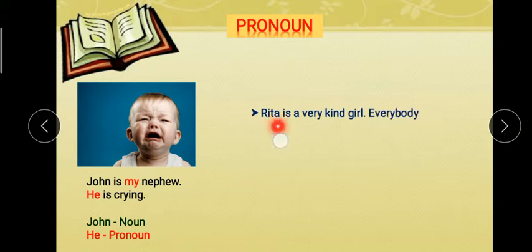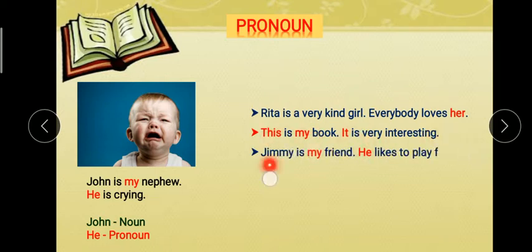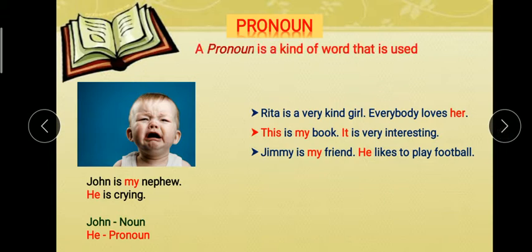So look at some more examples. Rita is a very kind girl. Everybody loves her. Here her is a pronoun. This is my book. It is very interesting. Here this, my and it are pronouns. Jimmy is my friend. He likes to play football. Here my, he are pronouns. So now we can define the pronoun: a pronoun is a kind of word that is used in place of a noun.